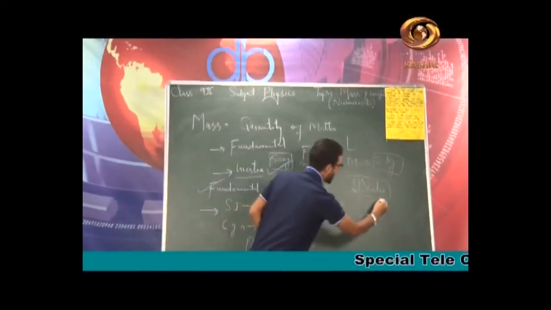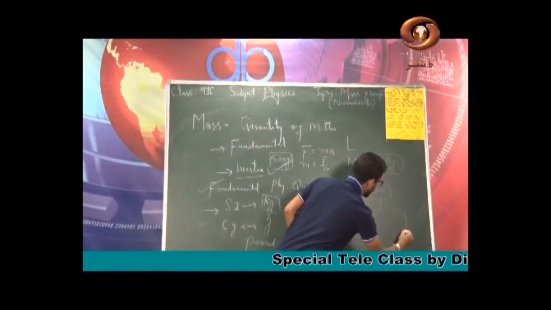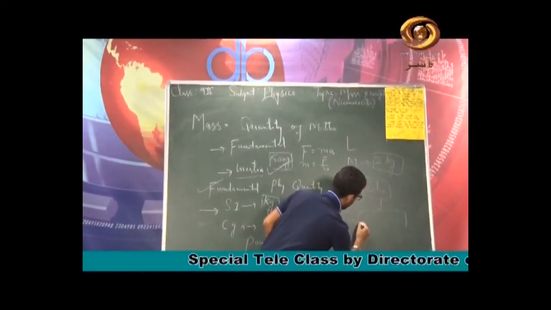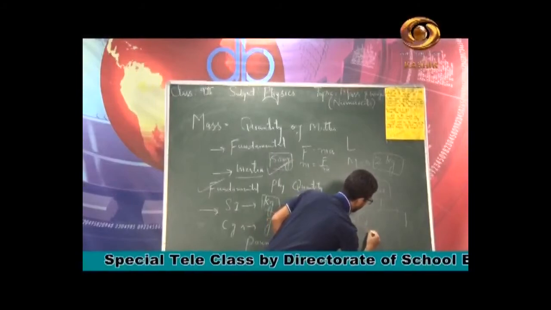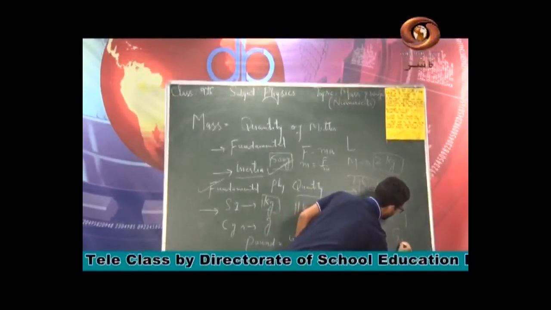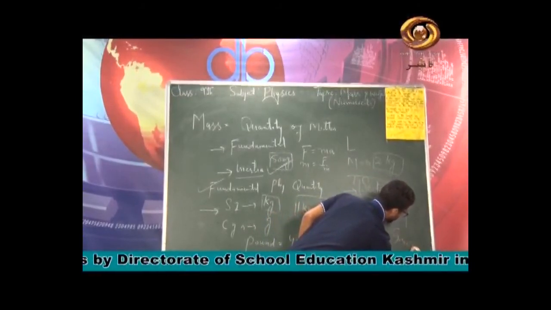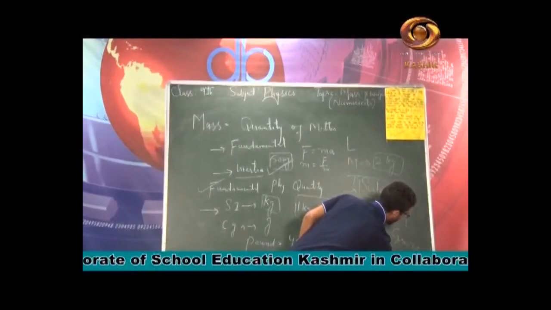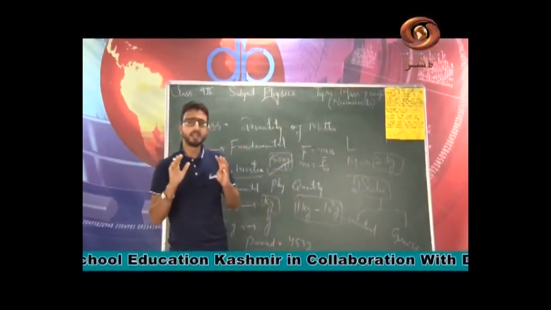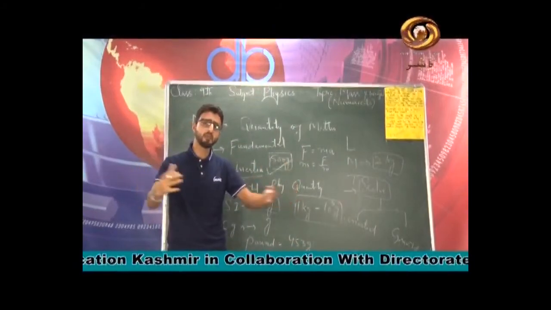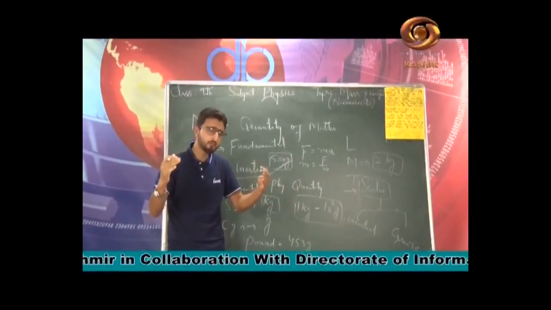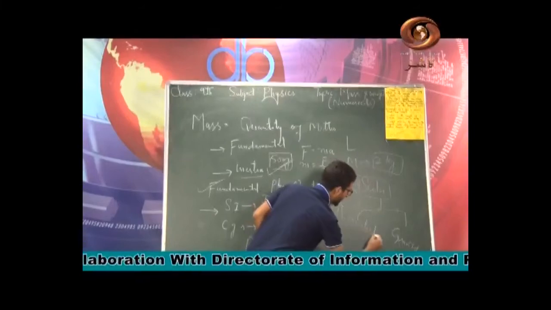Let me write here, we define mass in 2 ways. Number 1 is the inertial mass, and number 2 is the gravitational mass. Inertial mass and gravitational mass differ only in the way of their measurement, and practically for all purposes we take the inertial mass.